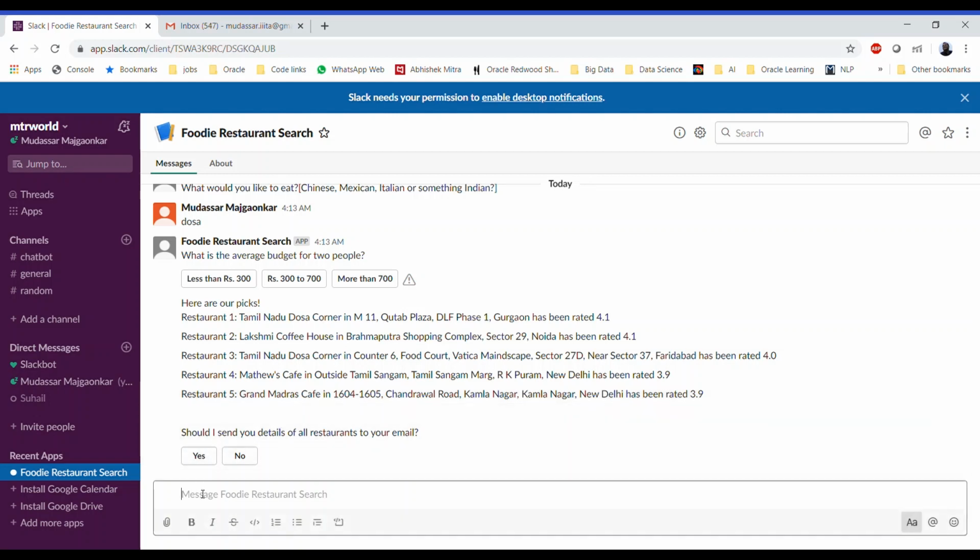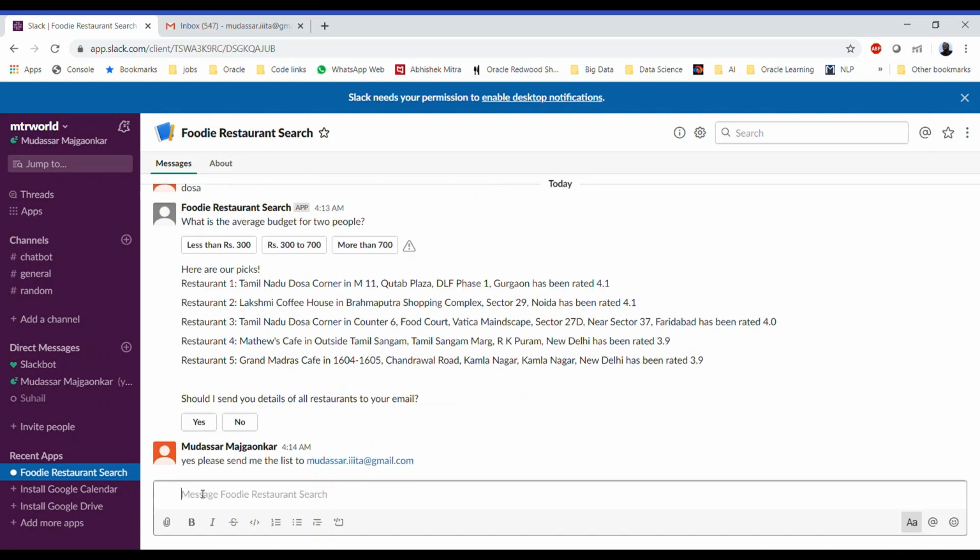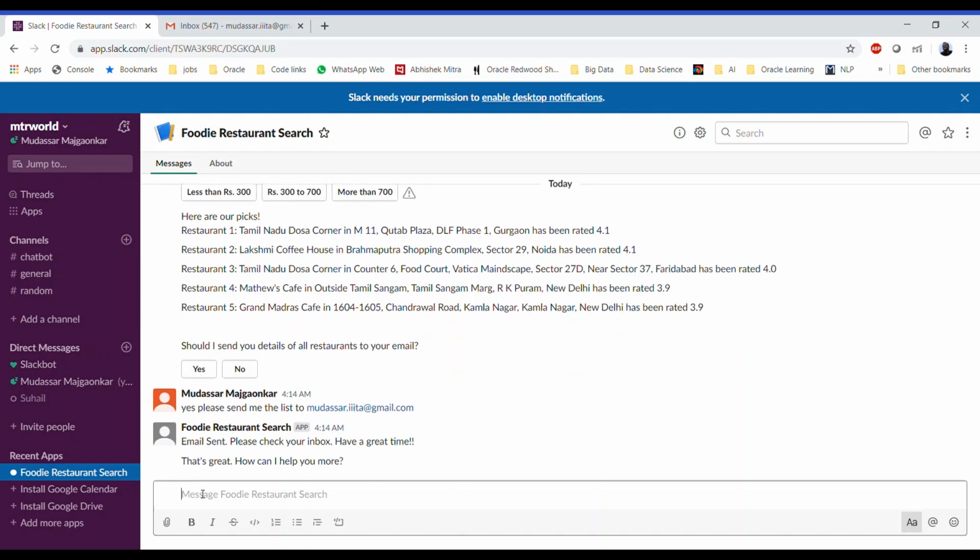So instead of typing yes, let's say yes, please send me the list to the email ID at gmail.com. It will go and verify whether that particular mail ID is valid or not, and if it's valid, it will send out the mail.